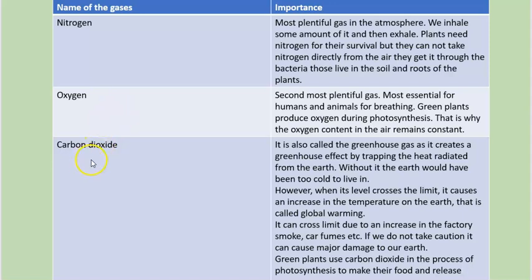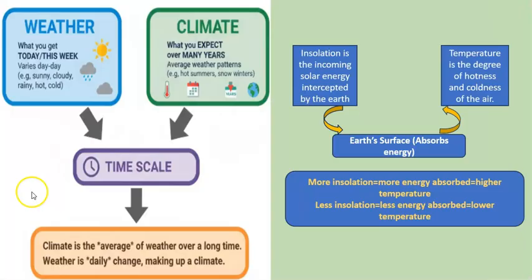Now the third one is carbon dioxide. It is the third important gas around us as it traps the heat radiated from the earth and gives the greenhouse effect. Without this, our earth may be much colder. Green plants use it to make their food in the process of photosynthesis. However, this gas should not cross its amount limit in the air due to pollution and cutting trees, else it can cause global warming.